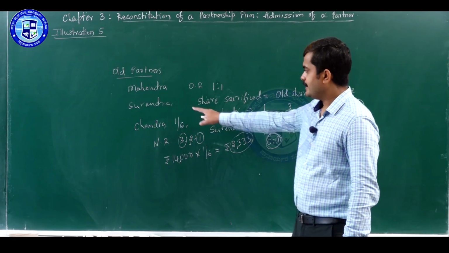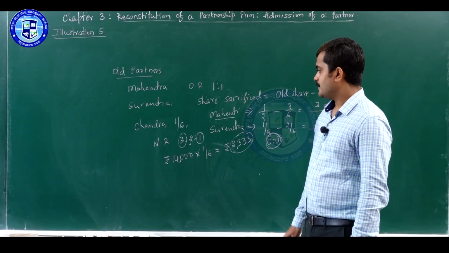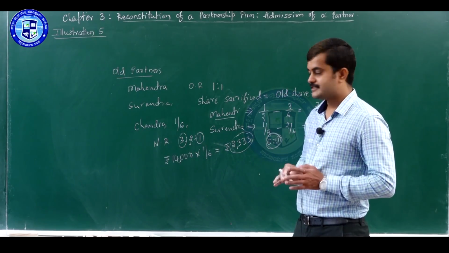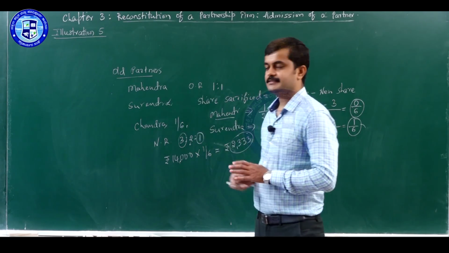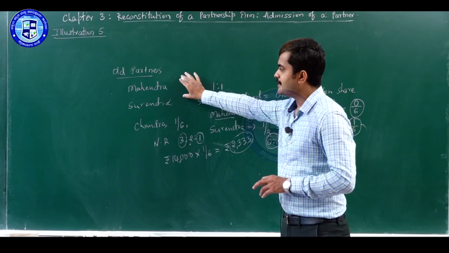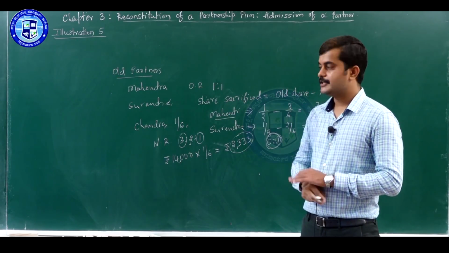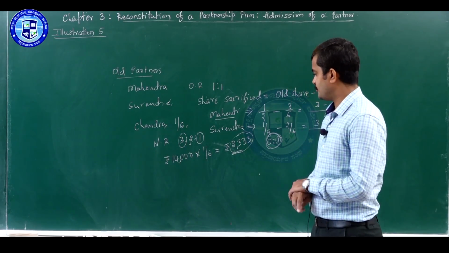Since Surendra only has given the entire share in favor of Chandra, when we adjust goodwill for compensation, we have to take only Chandra's capital account and Surendra's capital account. We need not take Mahendra's capital account because he has not given any share towards the new partner. So, this is the adjustment of goodwill.